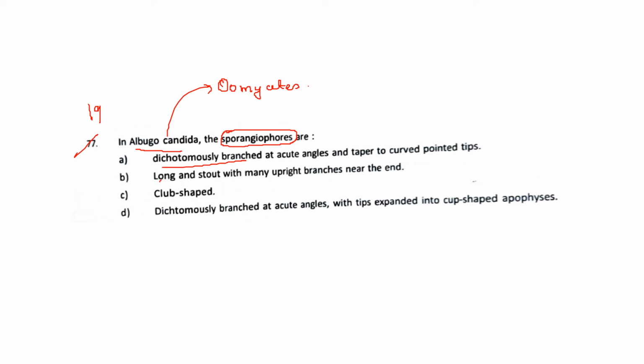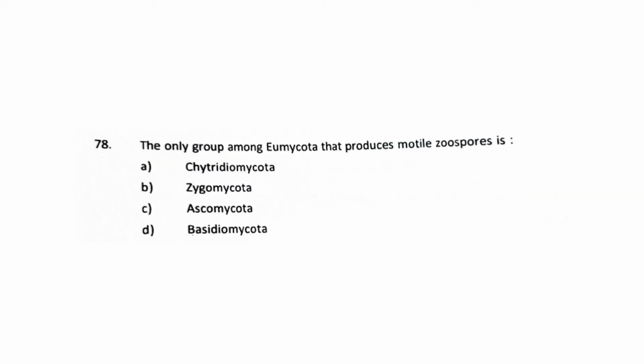So let's see the pattern over here. Options A, B and D are all mentioning that they are branched, but we know that the sporangiophores in Oomycetes are not branched. So these three options cancel out on their own, and the only one left is club shaped. Yes, in Albugo candida the sporangiophores are club-shaped structures, or you can also call them conidiophores. So the answer will be C, 19C.